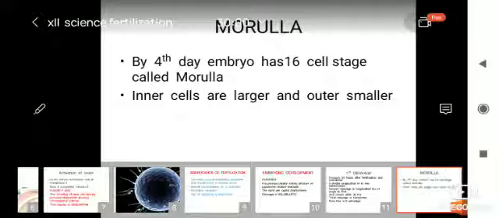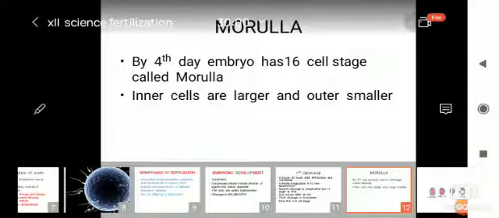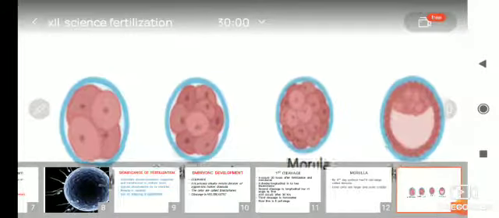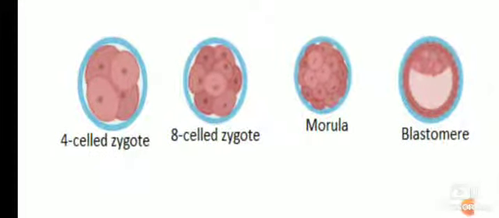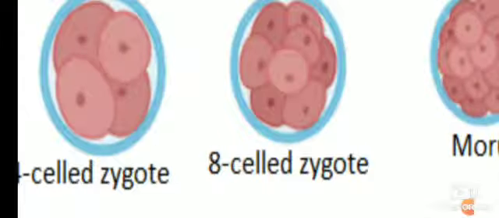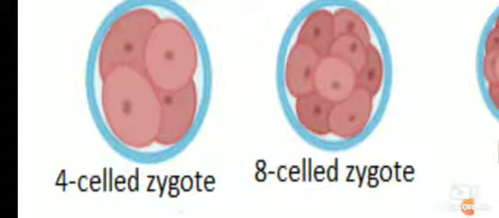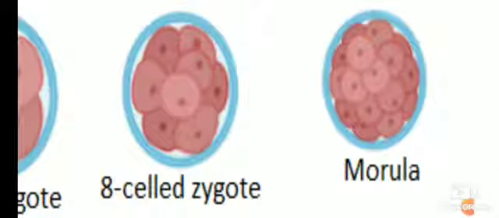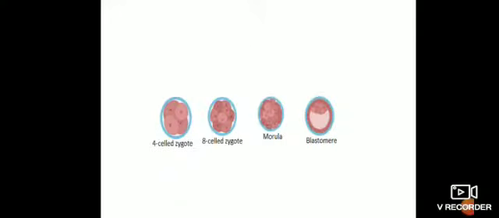The 16 cell stage is called the morula because it resembles a mulberry fruit. Outer cells are smaller, inner cells are larger. Outer cells will form the trophoblast, a food layer. You can see here the 4 cell zygote, 8 cell zygote, and this is the 16 cell stage on the 3rd or 4th day, called the morula.